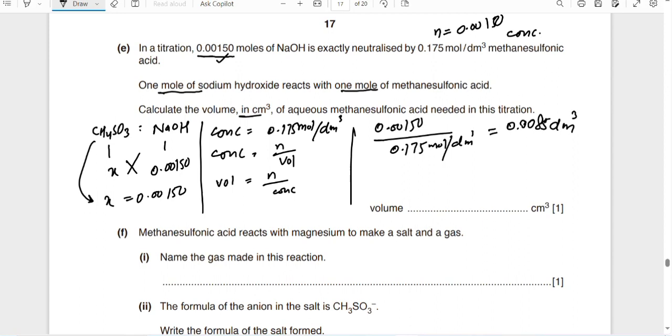So we have to convert to cm cube. You know that 1 dm cube contains 1000, so 0.0085 multiplied by 1000 becomes cm cube. We get the value 8.57 cm cube. This is the volume.